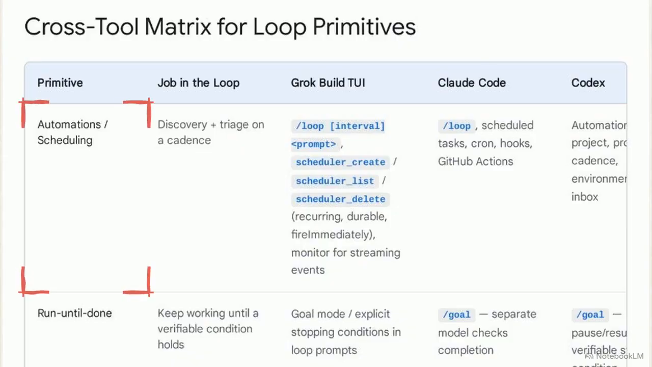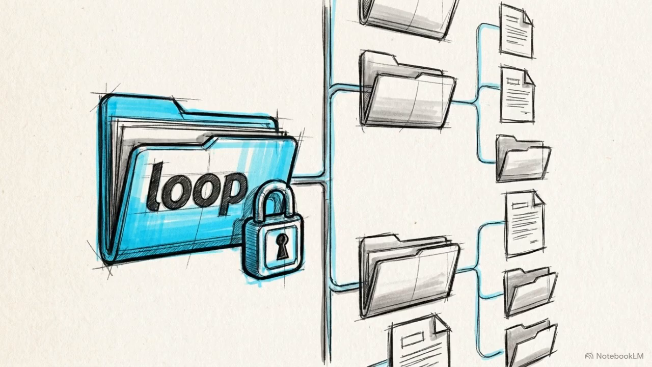This matrix shows how these underlying primitives map across different primary orchestration platforms. While the operational syntax differs between Grok, Claude, and Codex, the core structural requirements remain constant. An autonomous loop is a context-aware machine operating within these strict physical bounds.